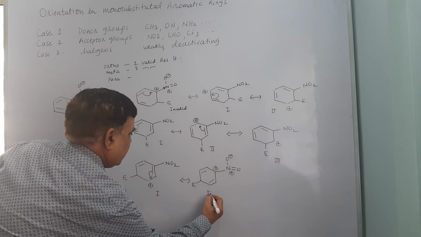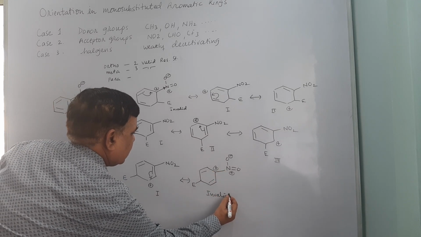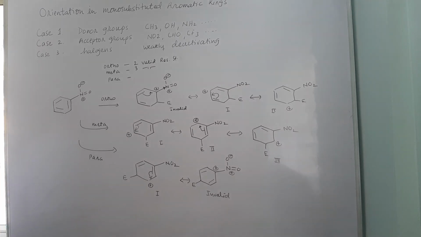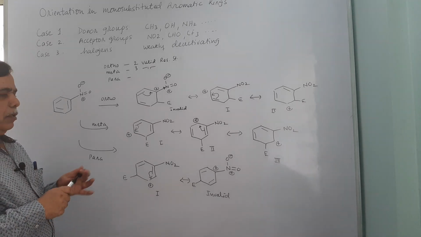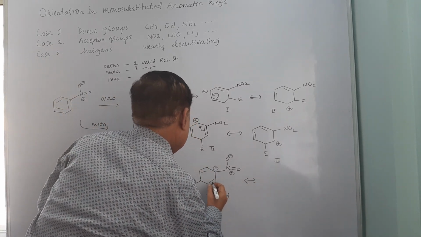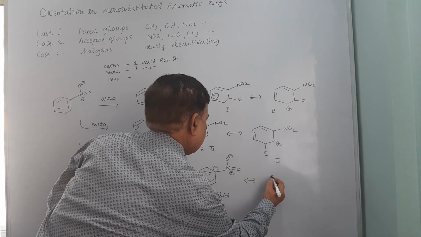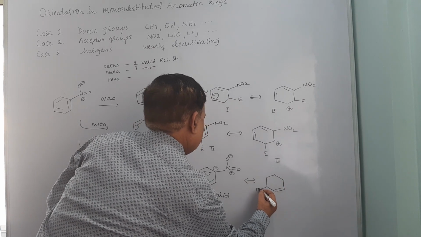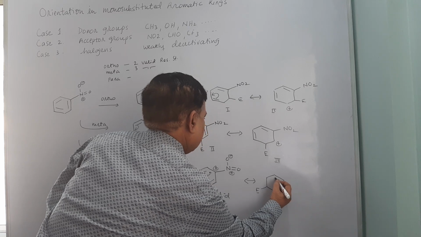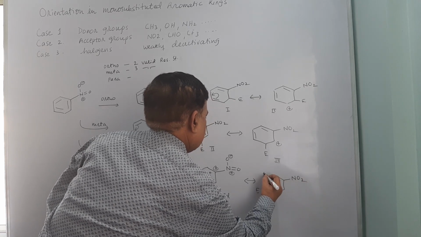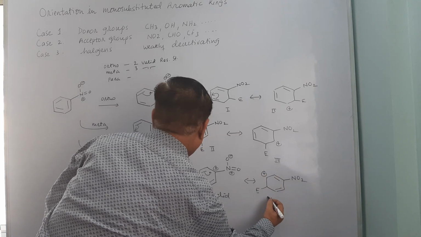So this is invalid structure because this has got a repulsion between the two similar charges, and lastly we can have additional stabilization by the virtue of resonance when the other pi bond participates, and you get this. So this is going to be second.